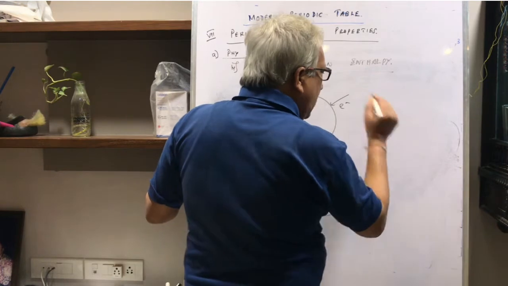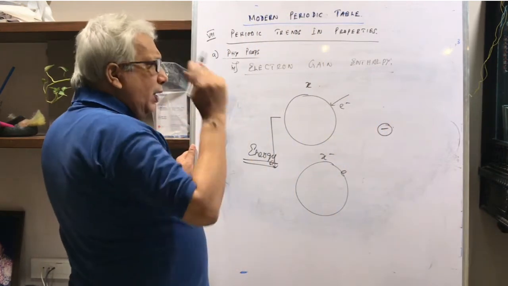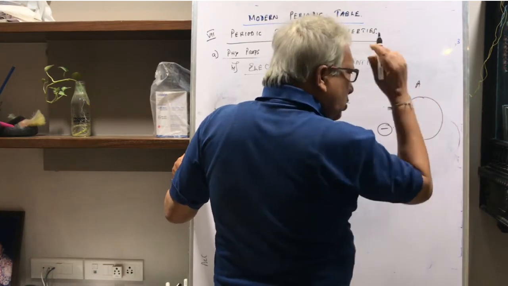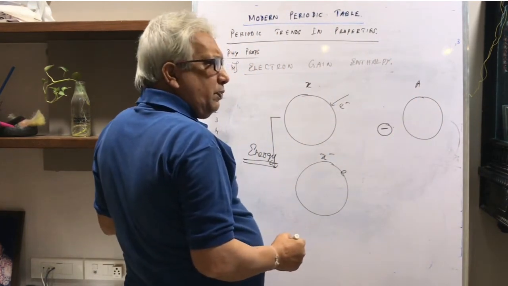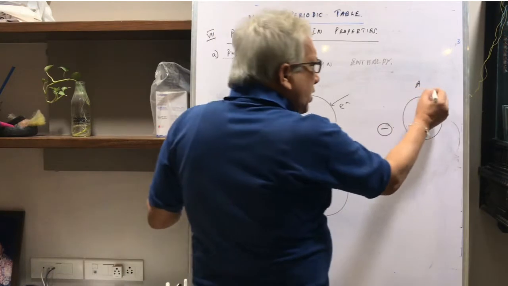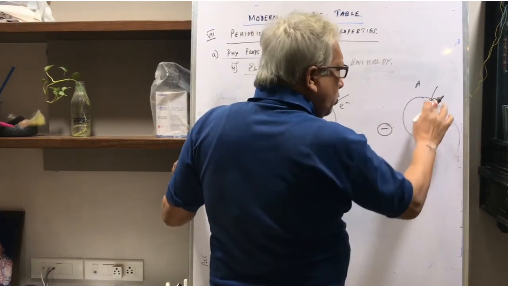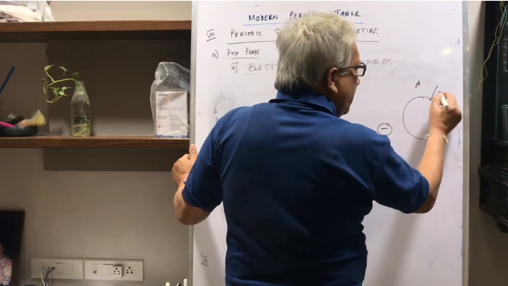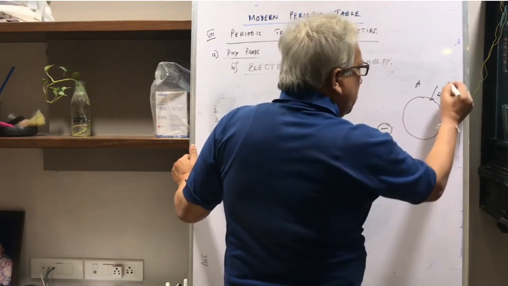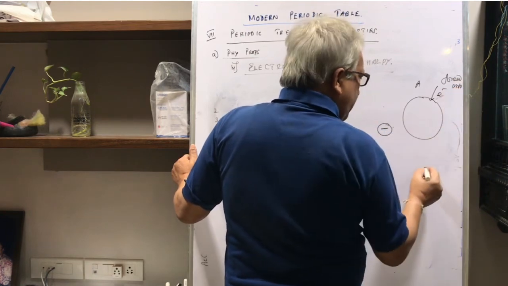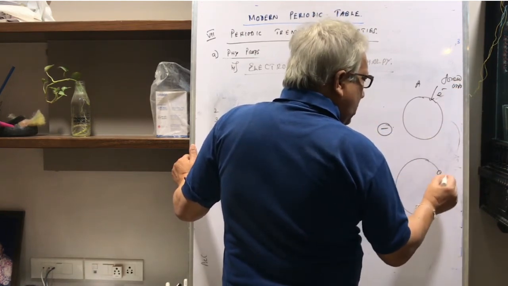On the other hand, I take another case. Suppose there is an atom of A and it doesn't want to gain an electron, but I force an electron onto it. Forcefully I give it an electron. So after gaining the electron, it becomes A minus.